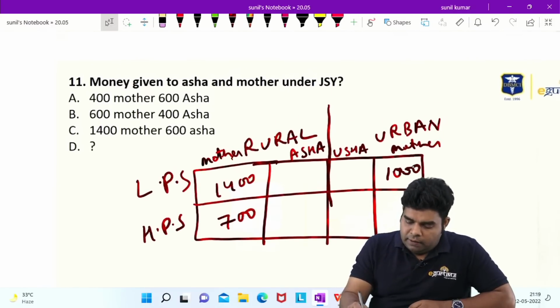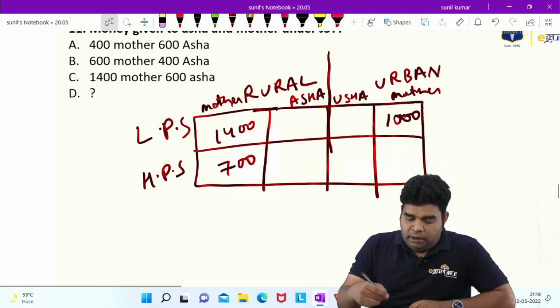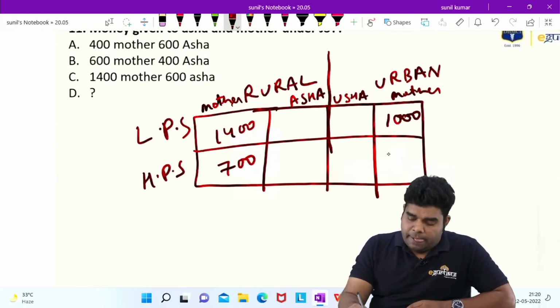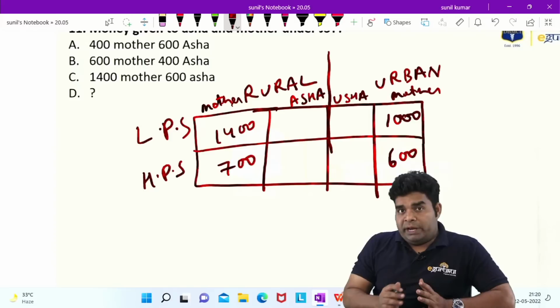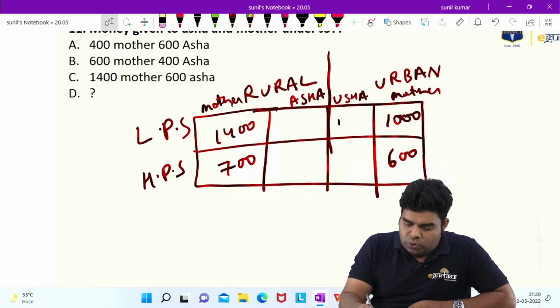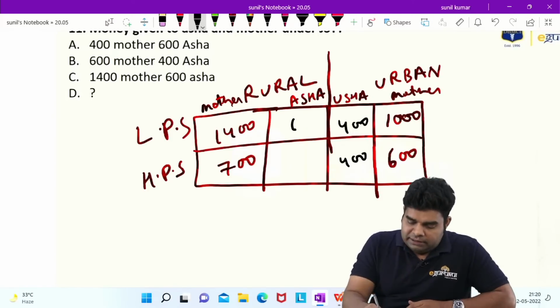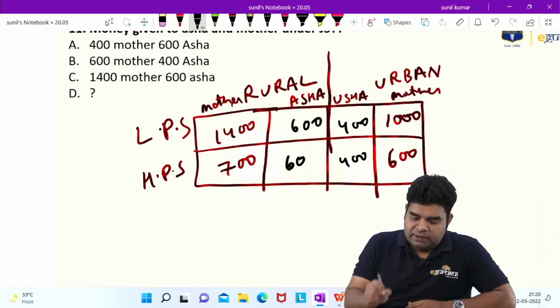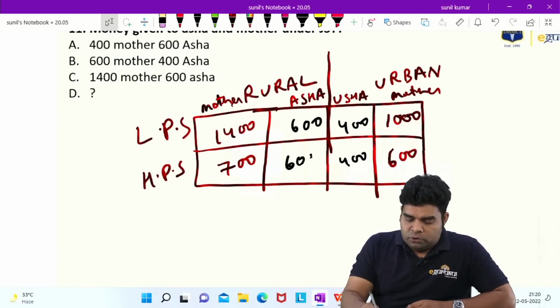And in high performing states, mother gets 600 rupees. Now, when it comes to Usha and ASHA, very simple to remember. Usha gets 400 rupees and ASHA gets 600 rupees.